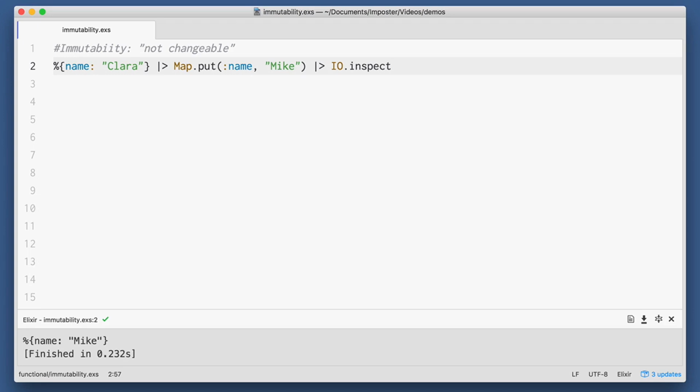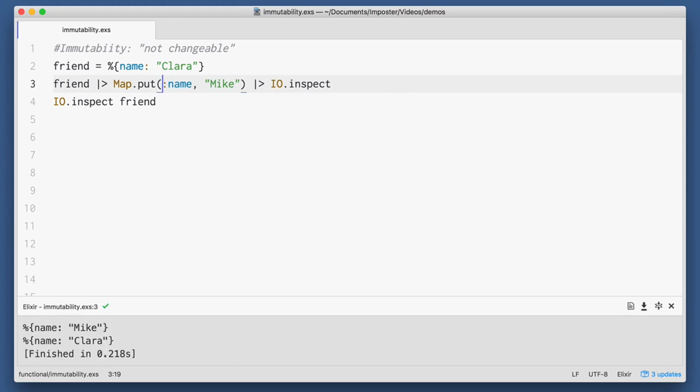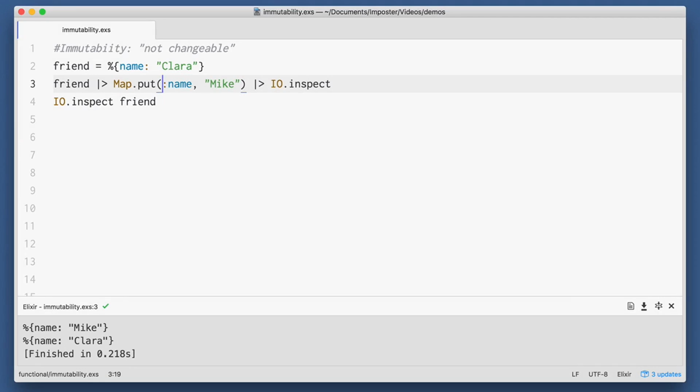Before we end our introduction to immutability, I want to underscore the notion of rebinding. Let's change our code around a little bit, and I'll reintroduce our friend variable here. This time, instead of setting friend equal to Map.put, I'm going to pipe friend into Map.put, and then I'm going to pipe that into IO.inspect. On the final line, I'm going to IO.inspect our original friend variable. Running this, you'll see that our friend variable wasn't changed at all. Map.put simply passed back a new map with the updated key, which we piped into IO.inspect. Thus, we have two different outputs.